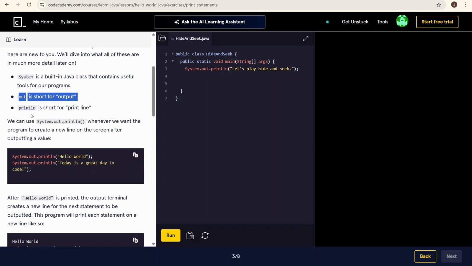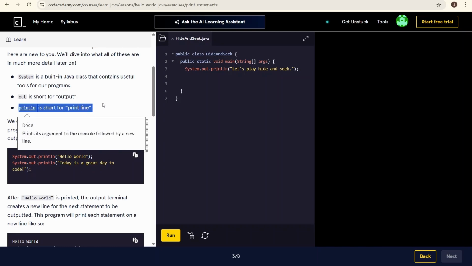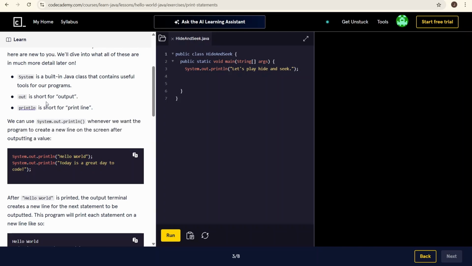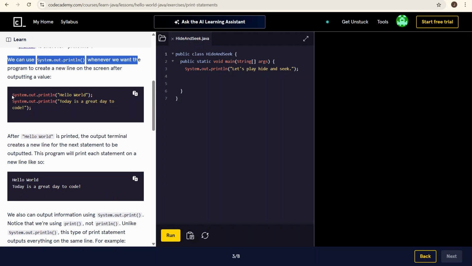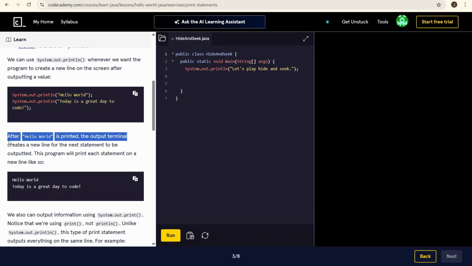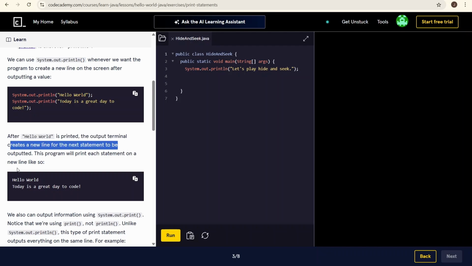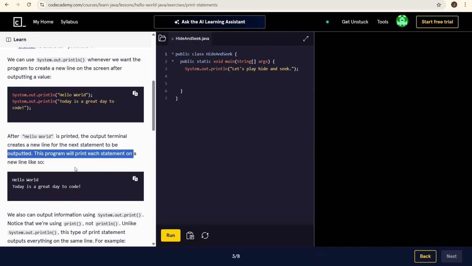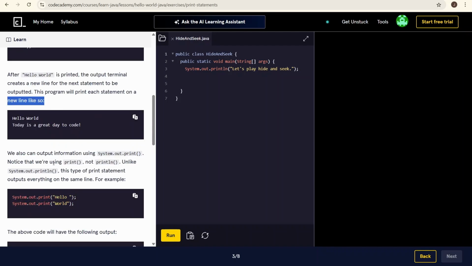Okay. println is short for print line. Makes sense, print line. We can use System.out.println whenever we want the program to create a new line on the screen after outputting a value. We say Hello World, then we say Today is a great day to code. After Hello World is printed, the output terminal creates a new line for the next statement to be outputted. This program will print each statement on a new line like so.